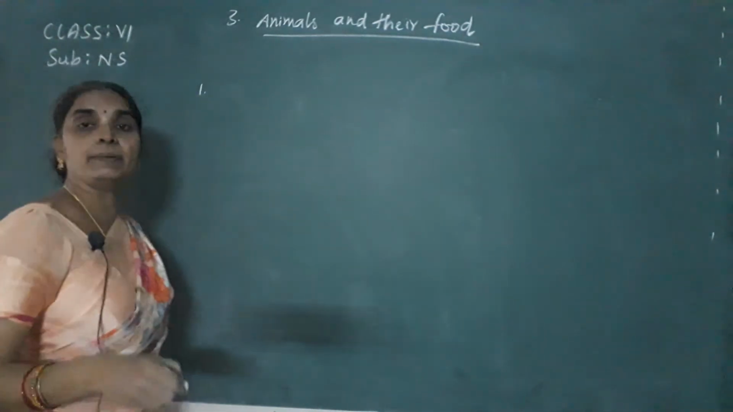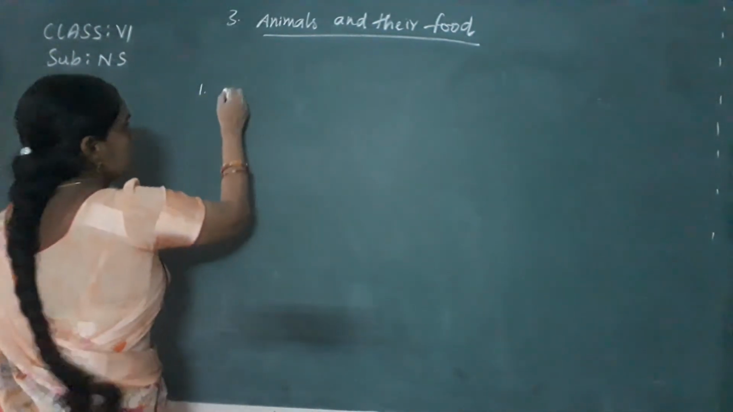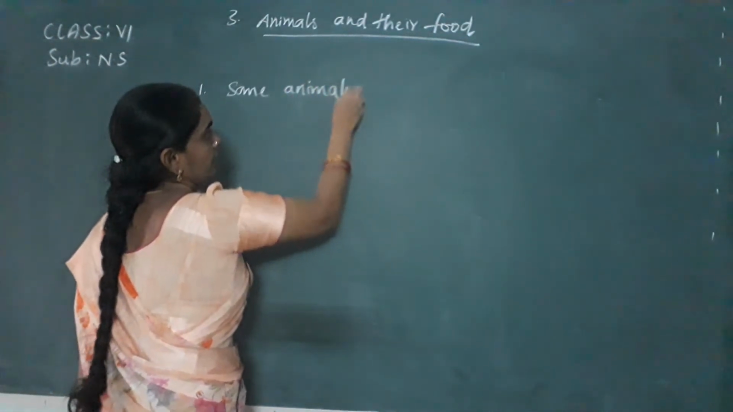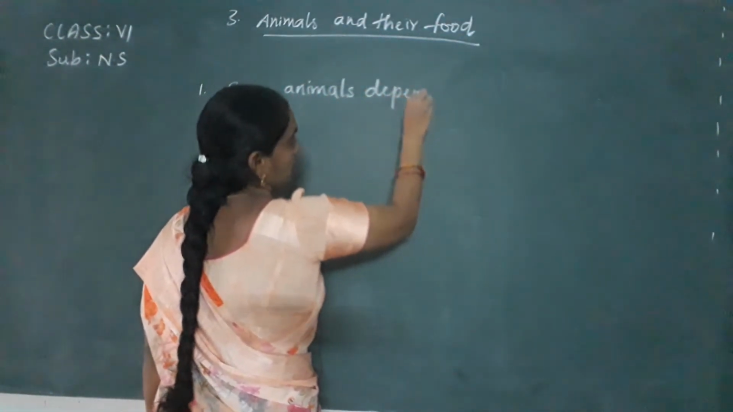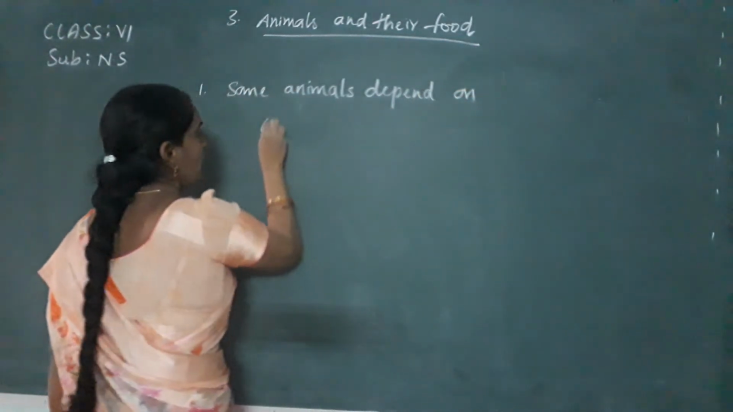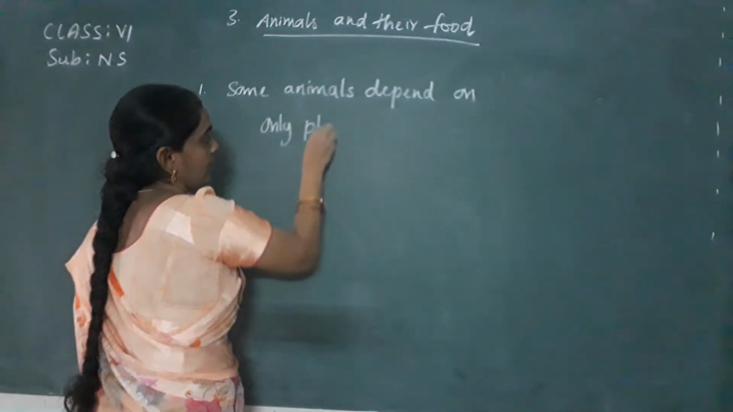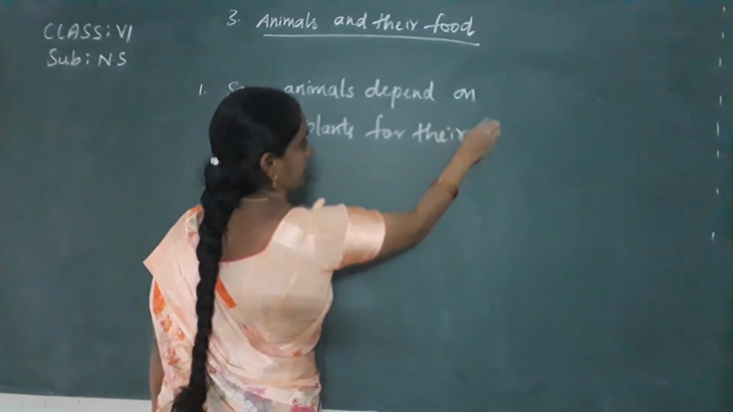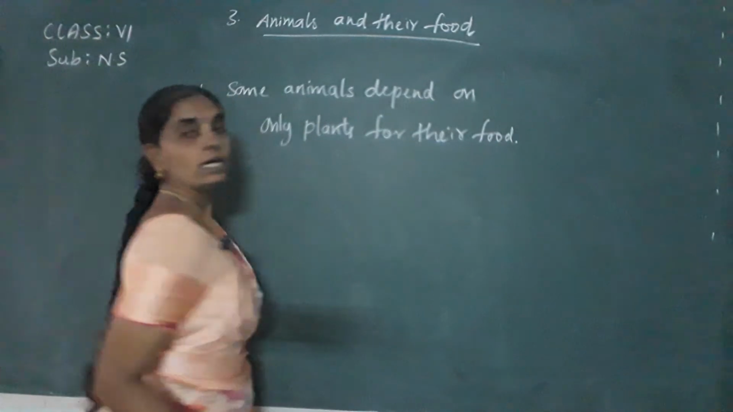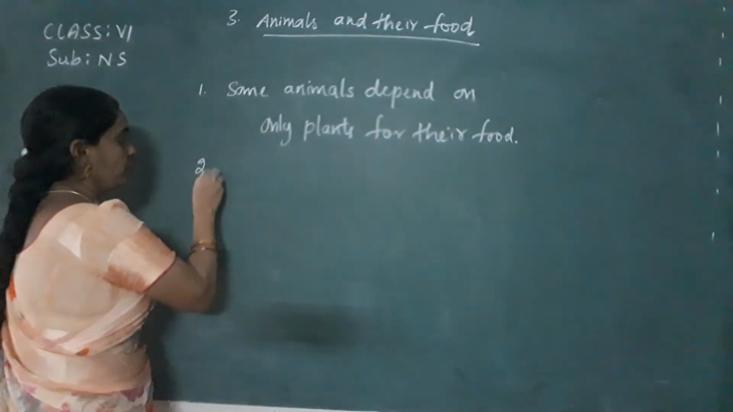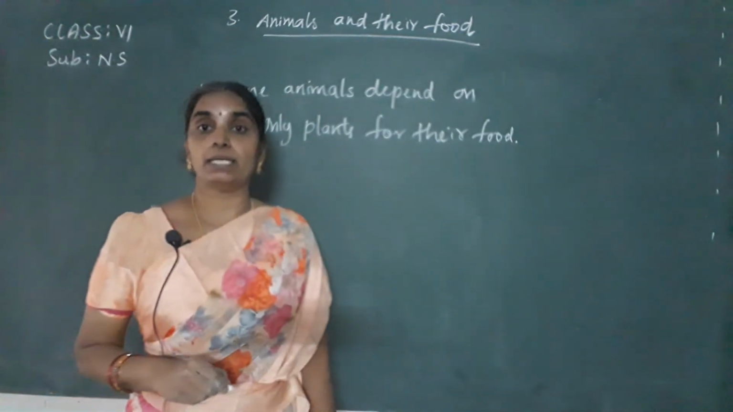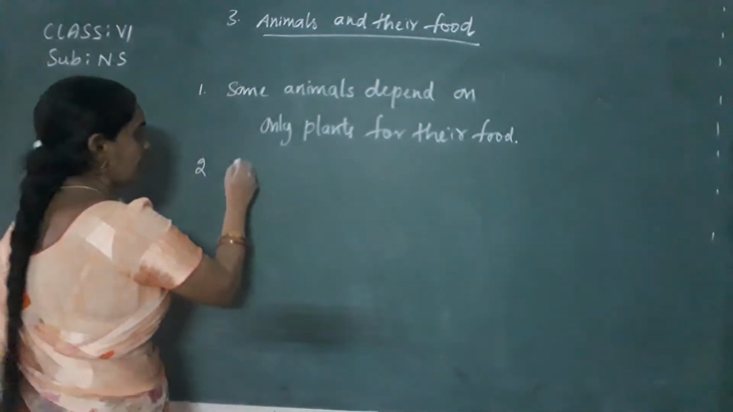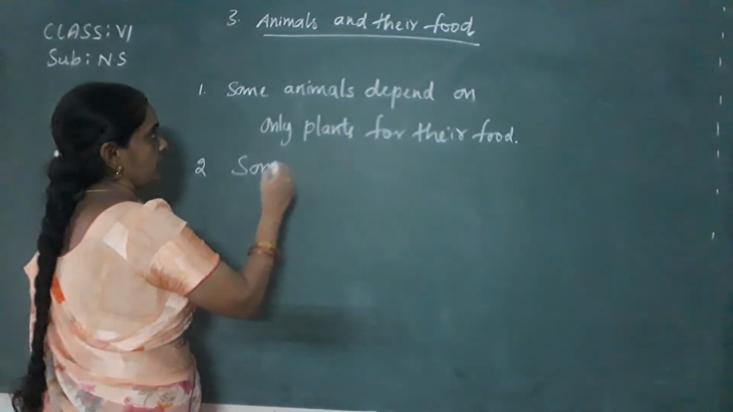So from this table, we can conclude that some animals depend only on plants for their food. Okay, and the next point we can say is that some animals depend on only animals for their food. That is, they eat the flesh of other animals, isn't it?